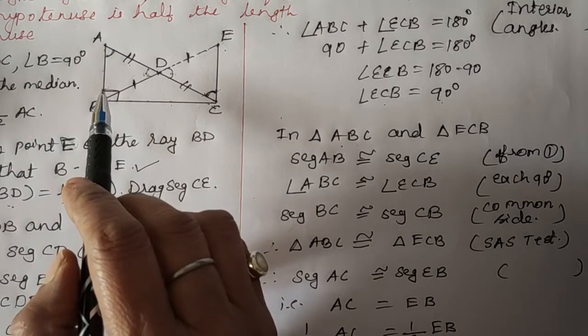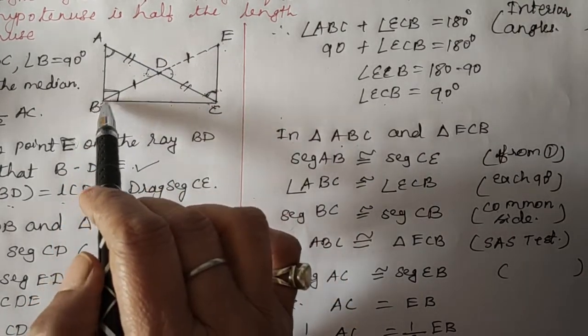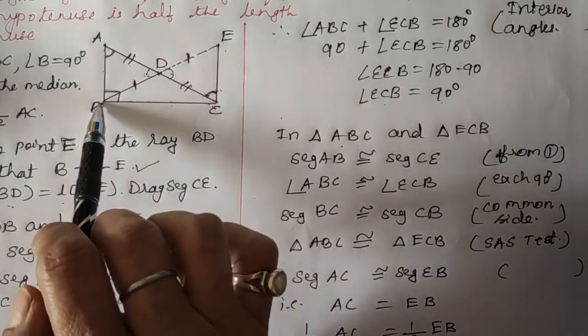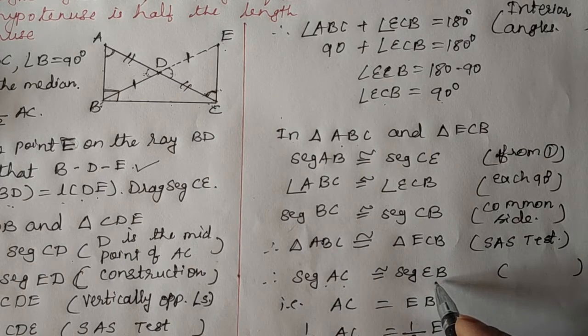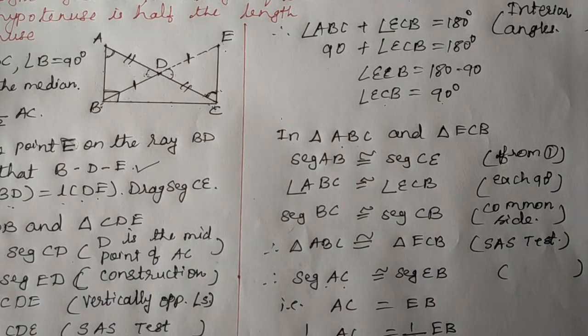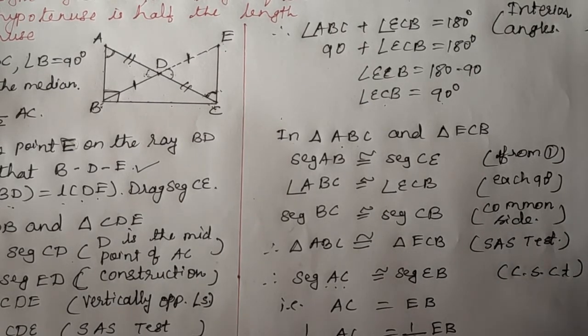So let's see which remaining part we need here. We can take segment AC is congruent to segment EB. See, this AC belongs to these congruent triangles. So segment AC is congruent to segment EB. Now what is the reason here? CSCT, corresponding sides of congruent triangles.